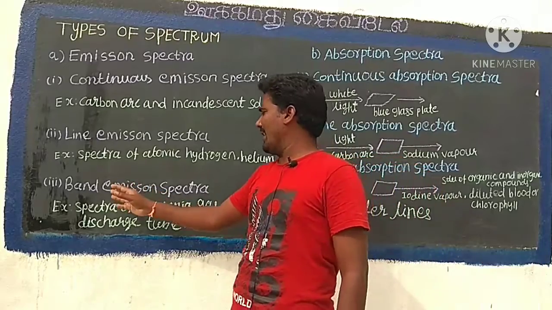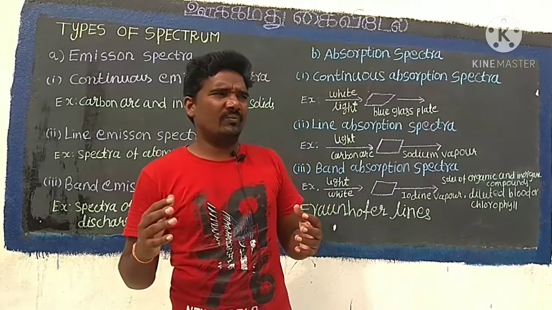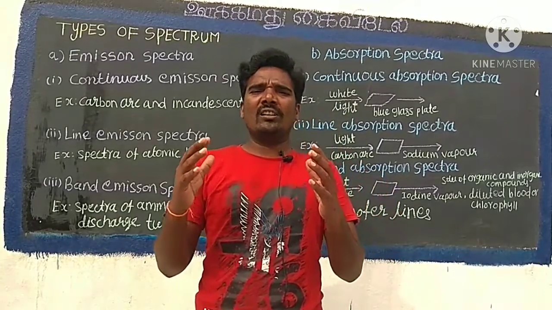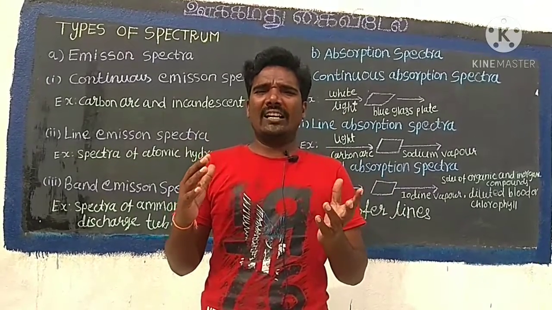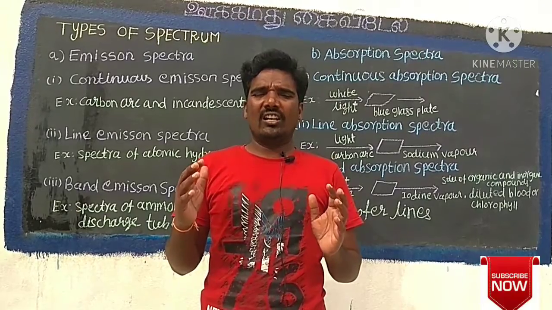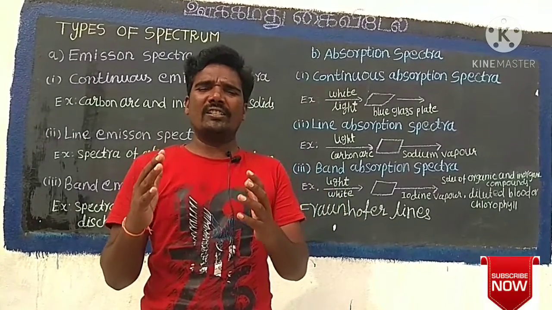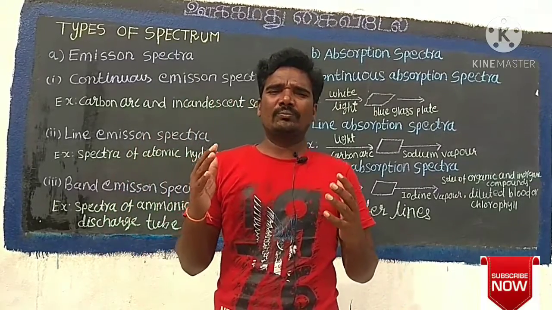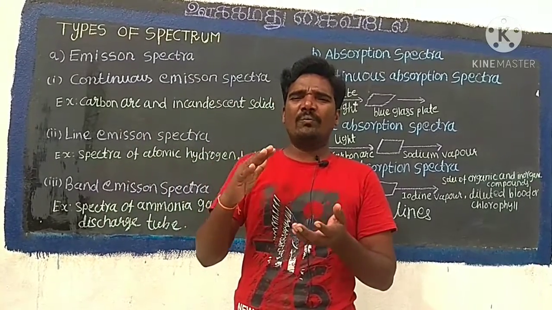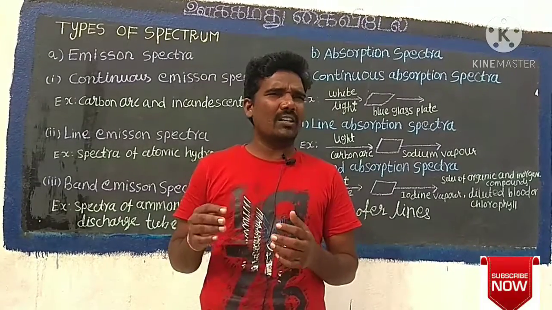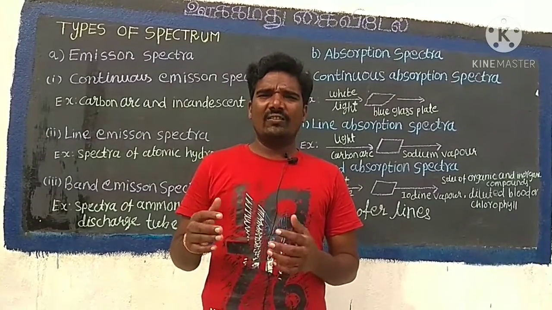Third one, band emission spectrum. The band spectrum consists of a large number of very closely spaced spectral lines which overlap together forming specific bands, which are separated by dark spaces. The spectrum has a sharp edge at one end and fades out at the other end.